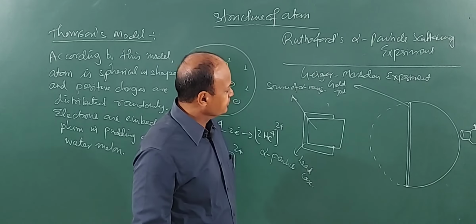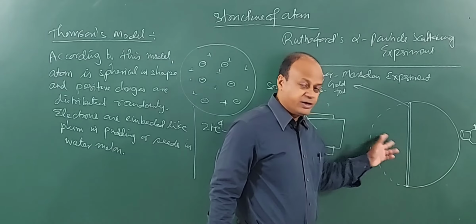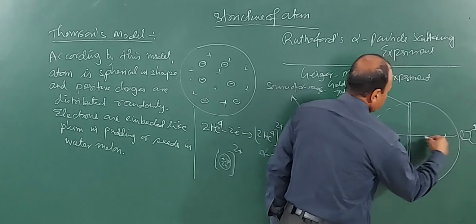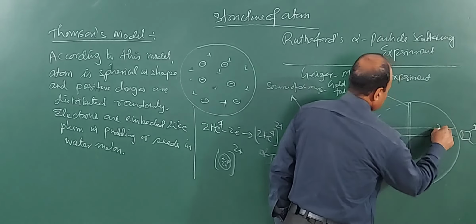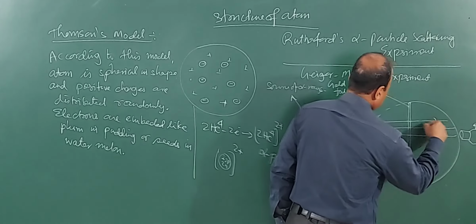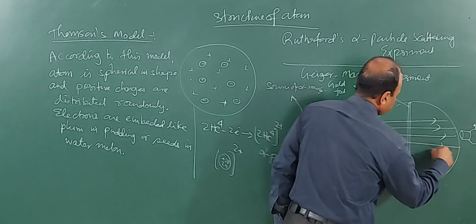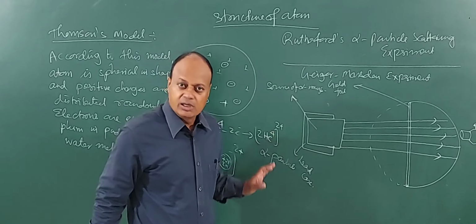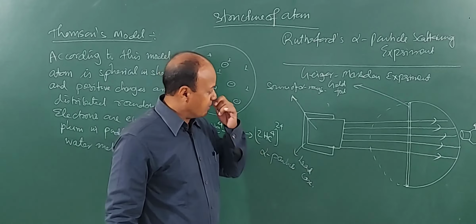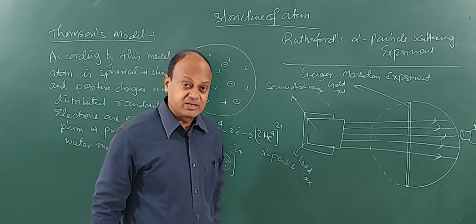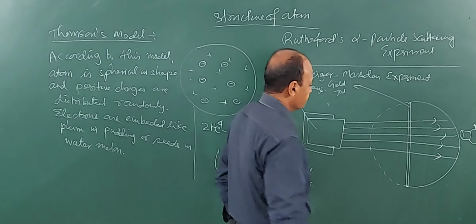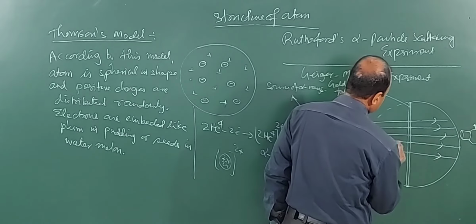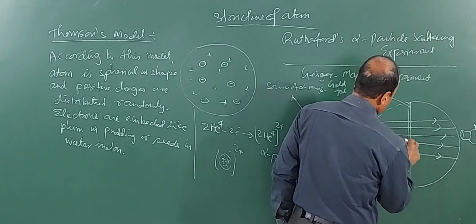Now he found that when he bombarded the gold foil using alpha rays, most of the rays went straight. Most of the rays went straight like this. They went right through the gold foil. However, some of them were bent. See here. For example, this ray went here and bent like this.